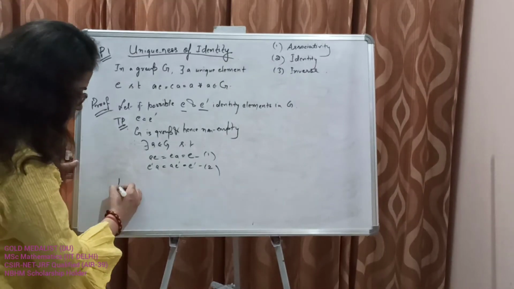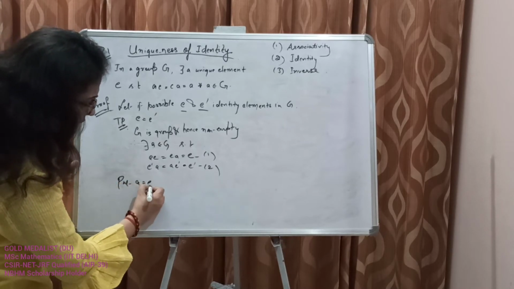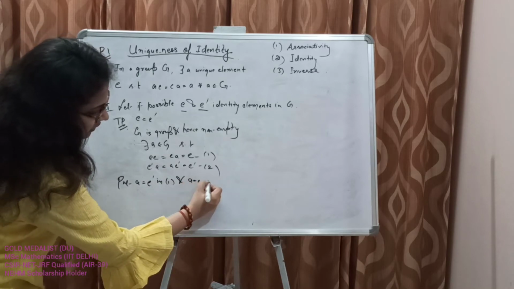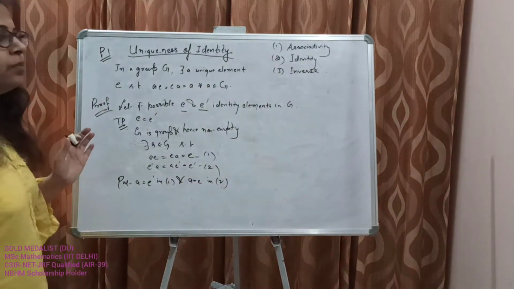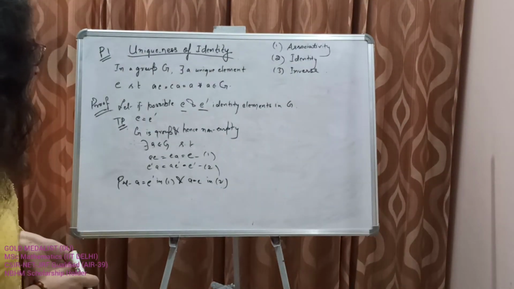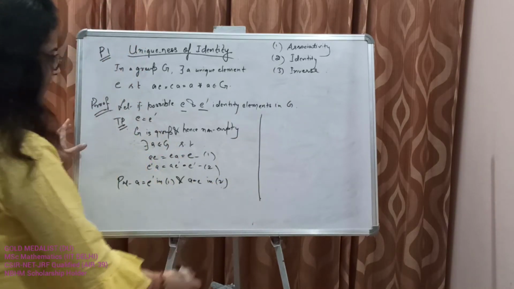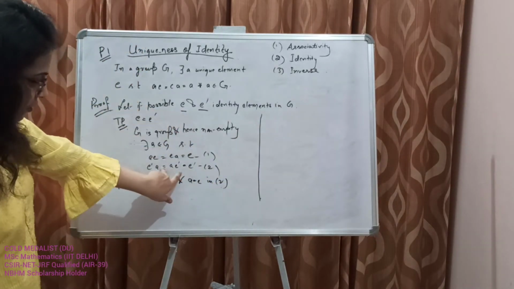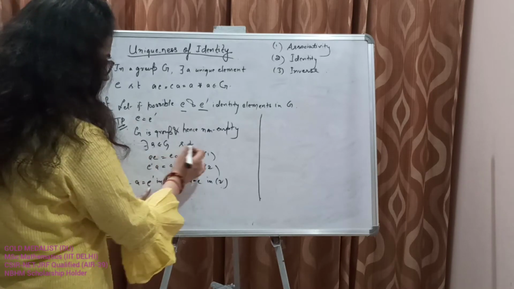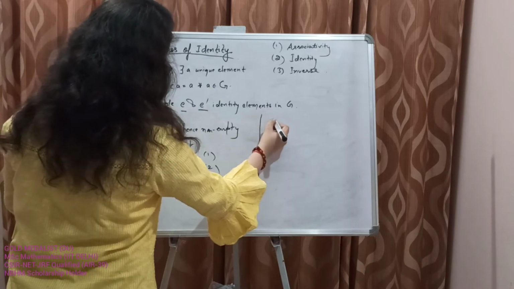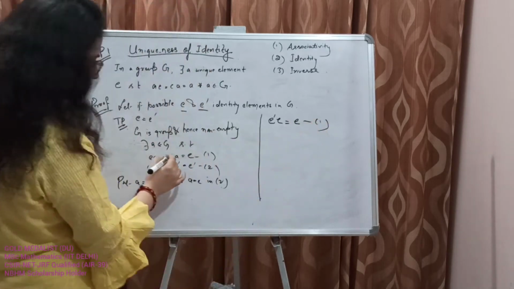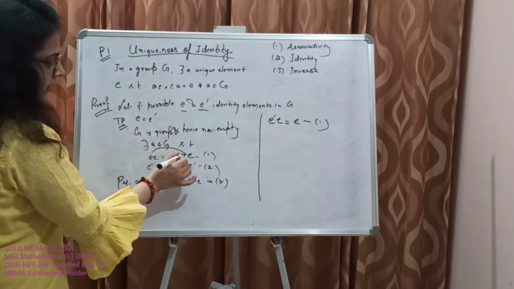Now put A is equal to E dash in 1 and A is equal to E in 2. Obviously a group contains an identity element; it cannot be without an identity element. So this is 1, this is 2. I put A is equal to E dash in 1. This means that E dash E is equal to E. We need only this part and this part.